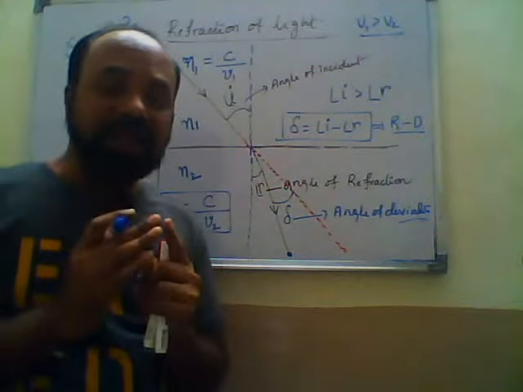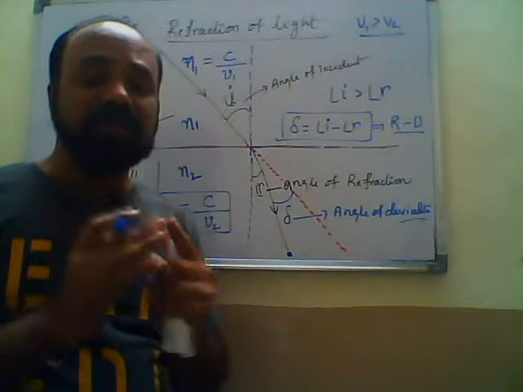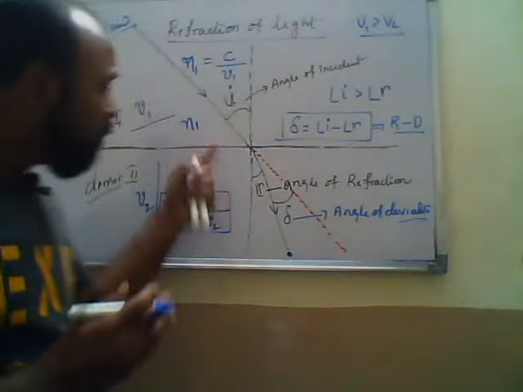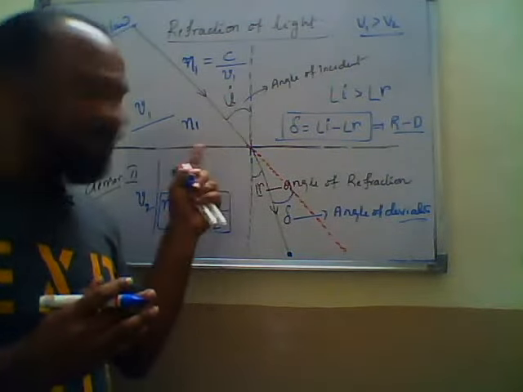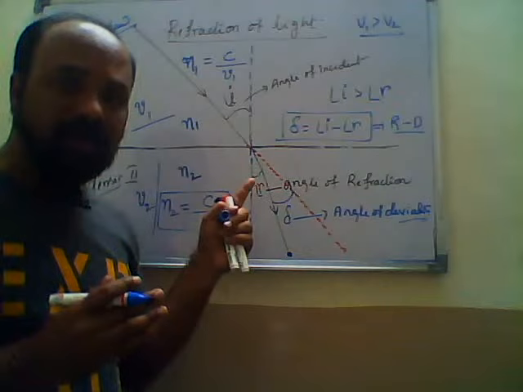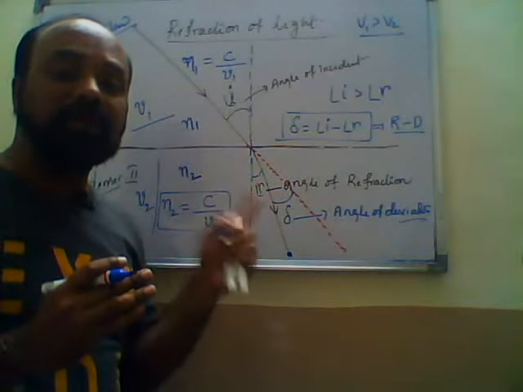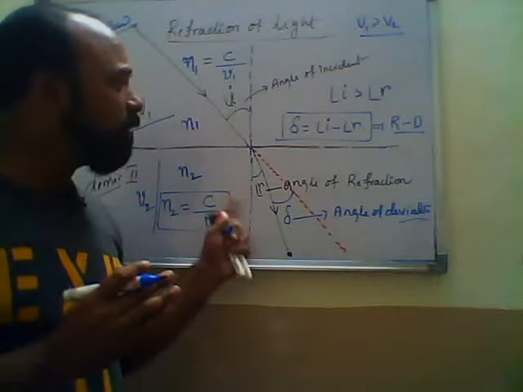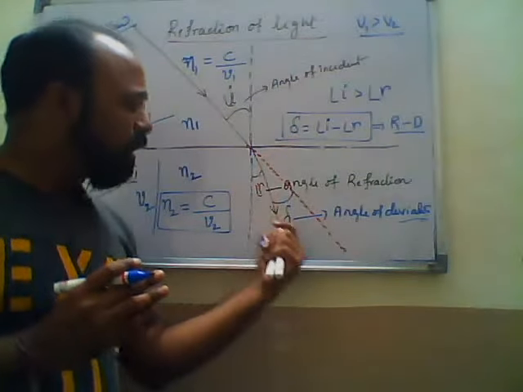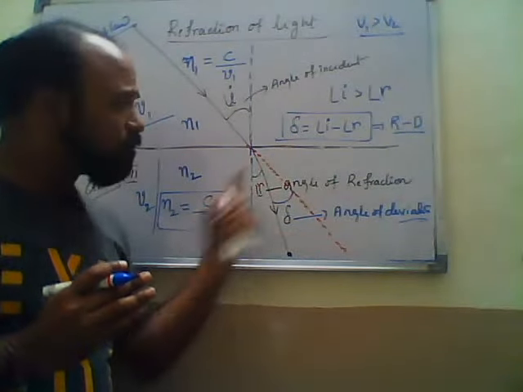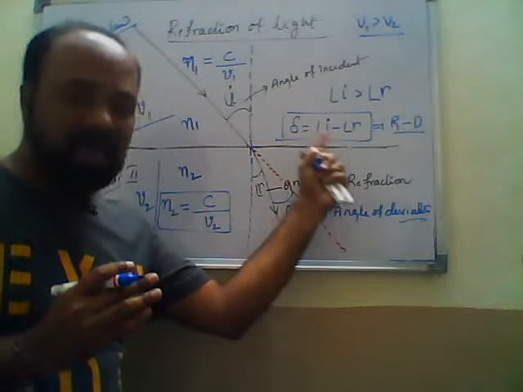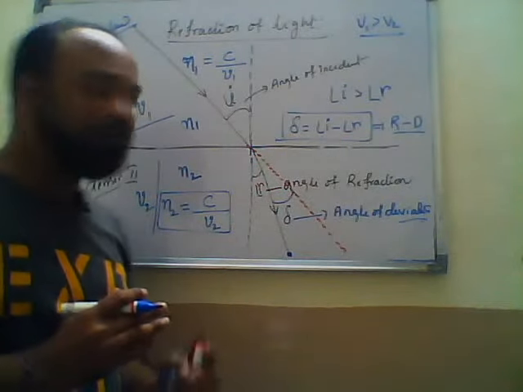What appears on the board is the case where the light ray moves from the rarer medium to the denser medium. In rarer to denser medium, the light ray bends towards the normal, so we can write the angle of deviation as angle i minus angle r.